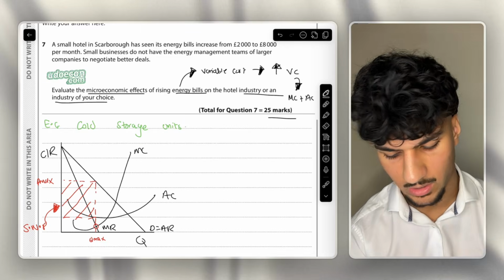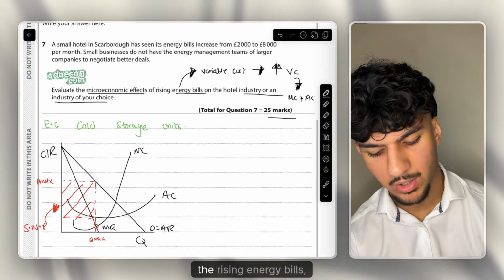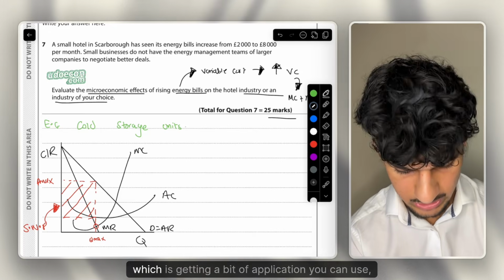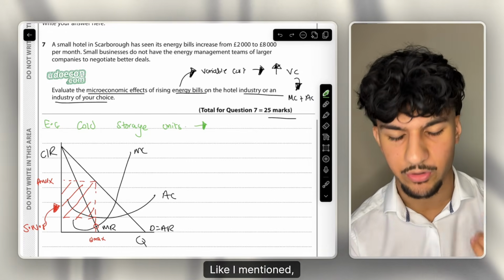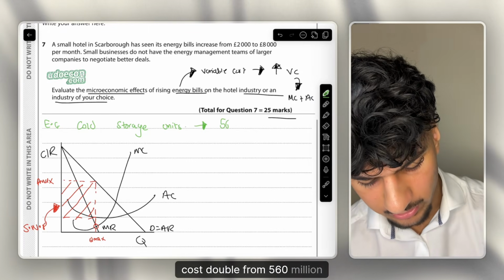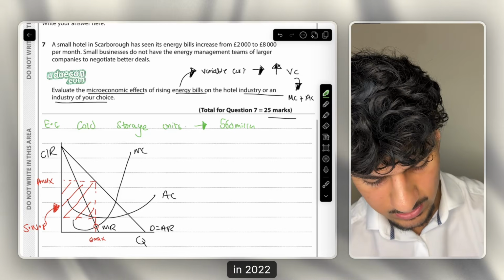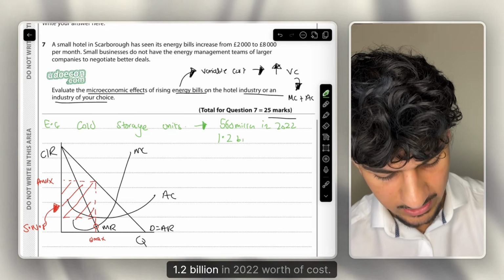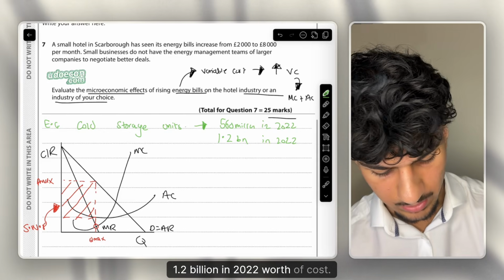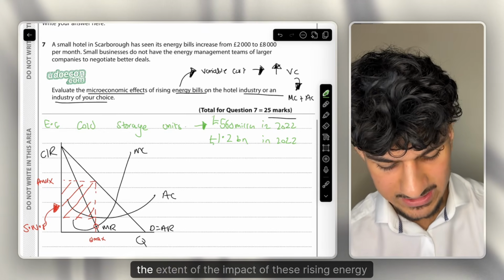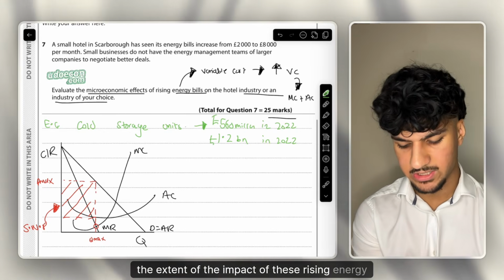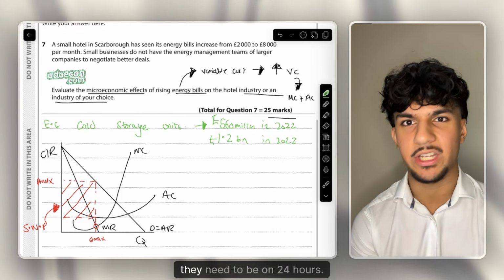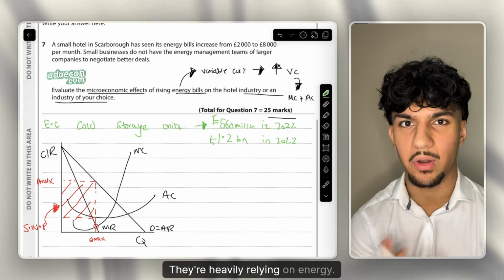supernormal profit. And of course, like the question states, the rising energy bills, which of course in 2022 were due to the Russia-Ukraine war, which is again a bit of application you can use. Like I mentioned, for cold storage units, cost doubled from 560 million in 2022 to 1.2 billion in 2022 worth of costs. So it shows the extent of the impact of these rising energy costs, since of course if you think about the nature of cold storage units, they need to be on 24 hours, they're heavily relying on energy.